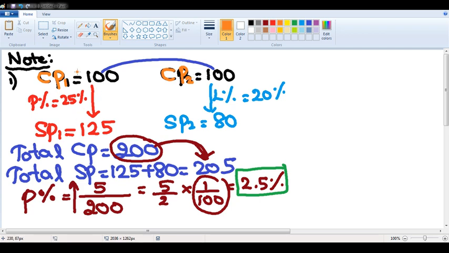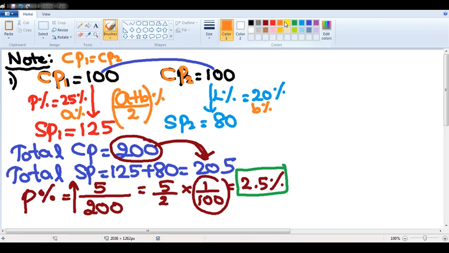If the cost prices of two products are the same, and the percentage changes are A percent and B percent respectively, the overall percentage change is given by (A plus B) by 2 percent.